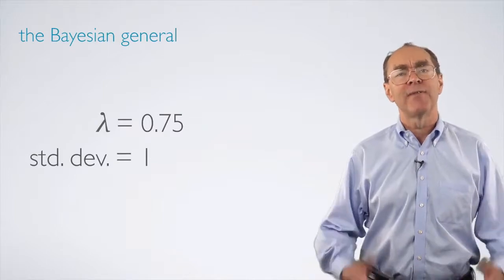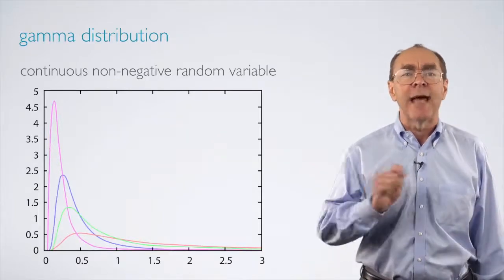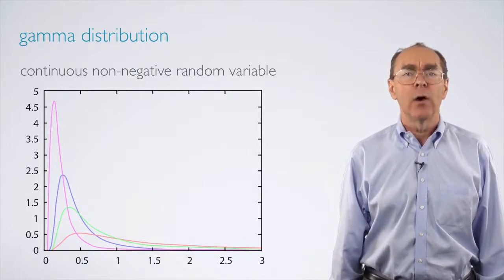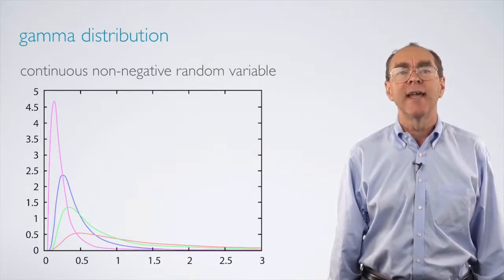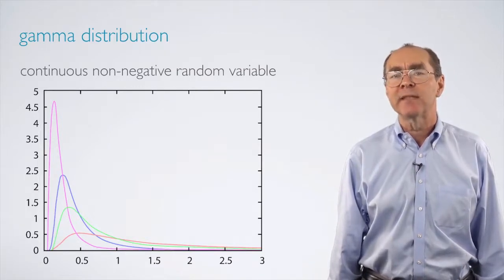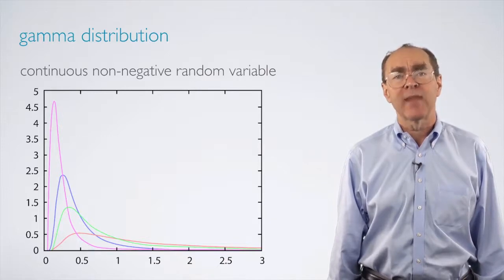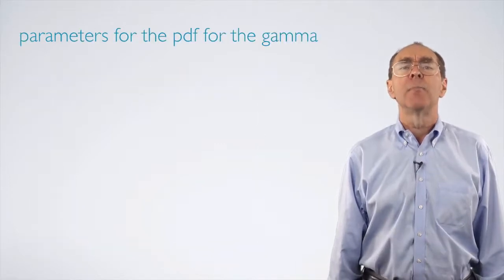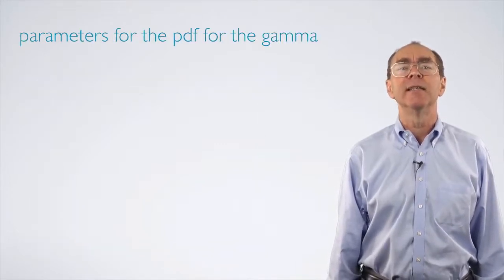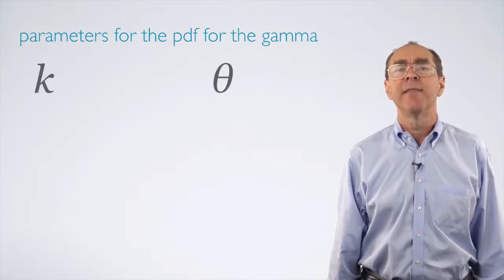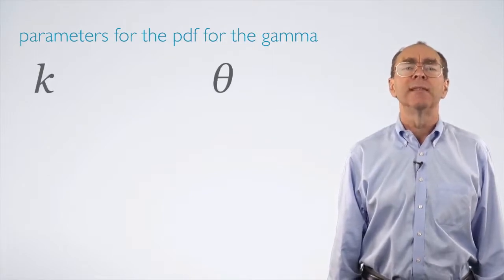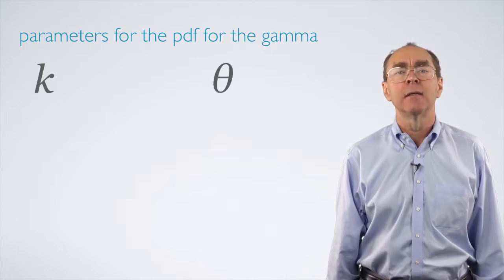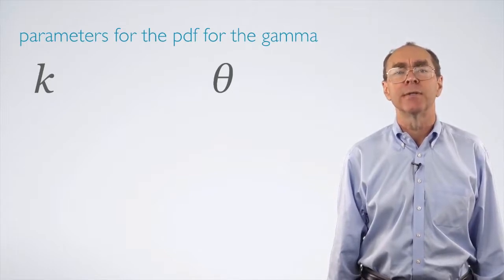It turns out that this family consists of the gamma distributions. Gamma distributions describe continuous, non-negative random variables. As we know, the value of lambda in the Poisson can take any non-negative value, so this fits. And the gamma family is pretty flexible. One can see a wide range of gamma shapes. The probability density function for the gamma is indexed by two parameters, k and theta. But be warned that some books parameterize it in a slightly different way than we shall use here, and you should always check which parameterization is being used.